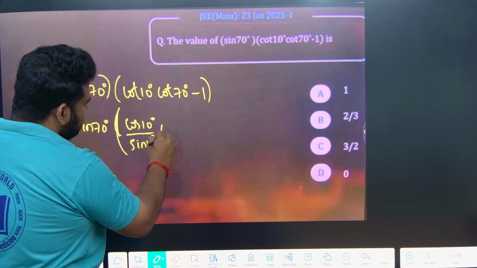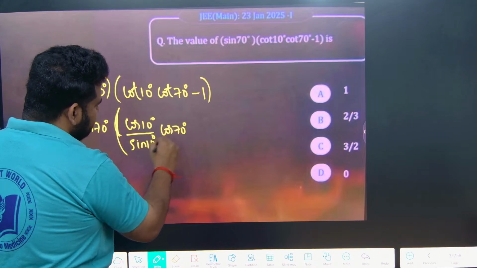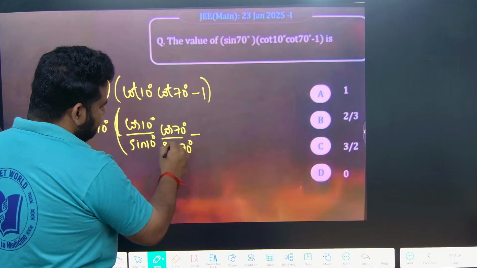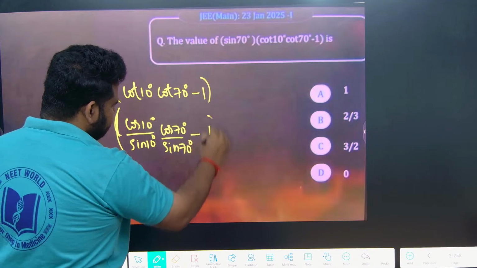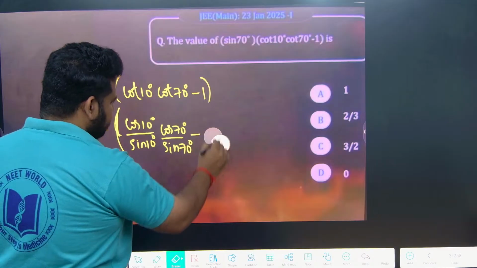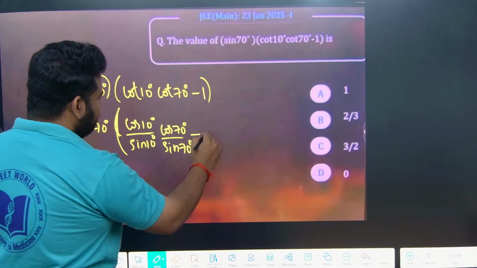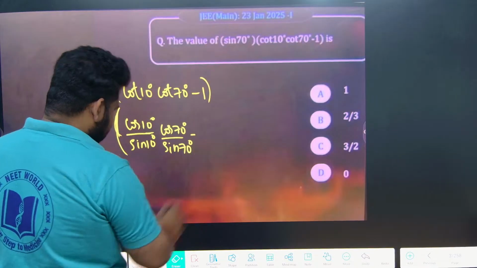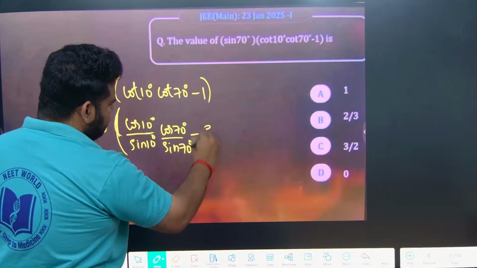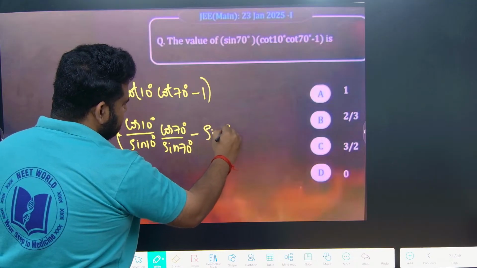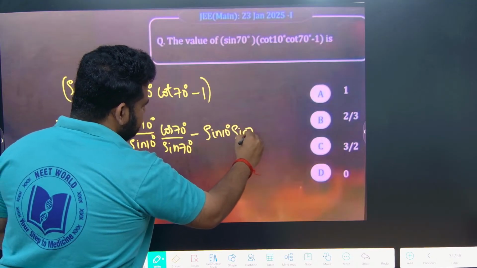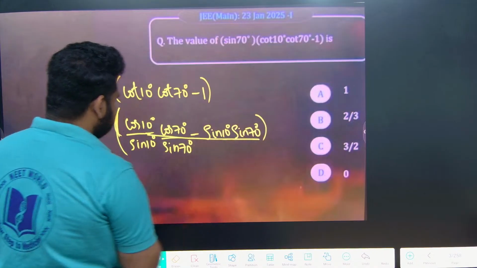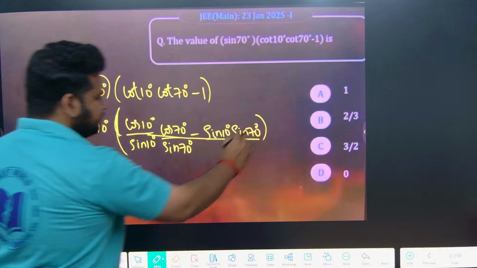Again this will be what? Cos 70 by sin 70 minus 1. Let me write it here itself. If I take the LCM, this will become what? Sin 10. If I take the LCM here, this will go up here. Sin 10 into sin 70. This is what I will be having for the entire thing.